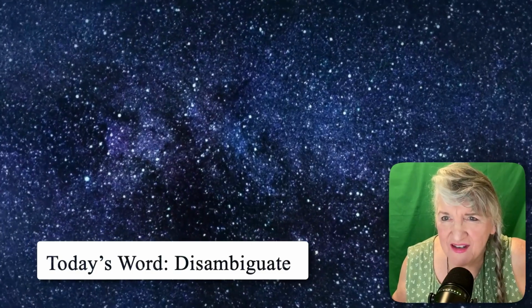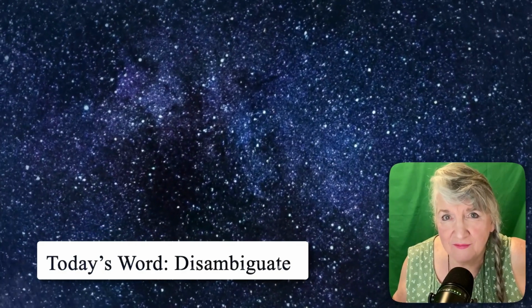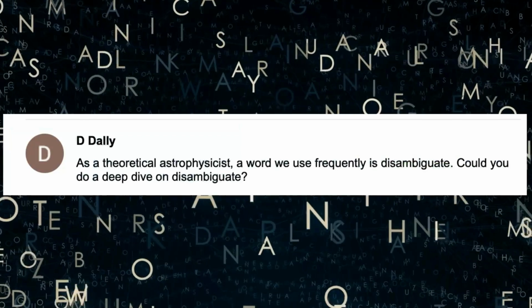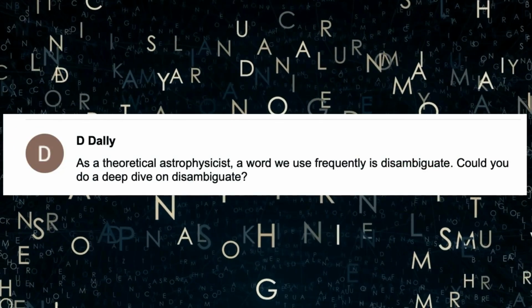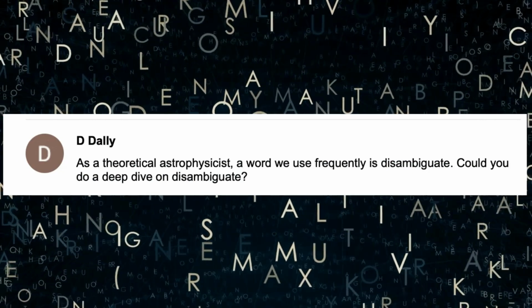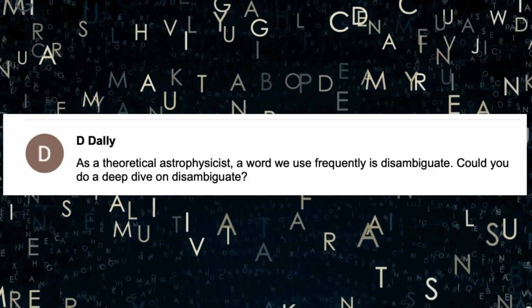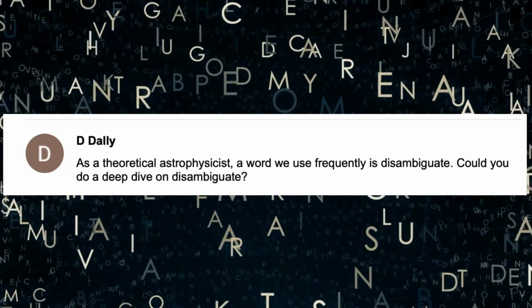First known use of today's word disambiguate is as recently as 1963. Disambiguate was requested by YouTube viewer D. Dally. Thanks, D. Dally. And if you have a word you'd like to see in this Word of the Day section, drop it in the comments. We'll take a look at it.